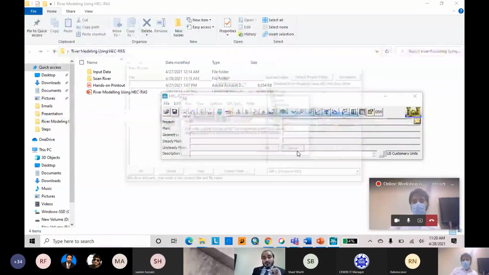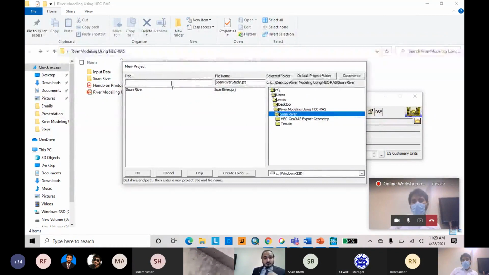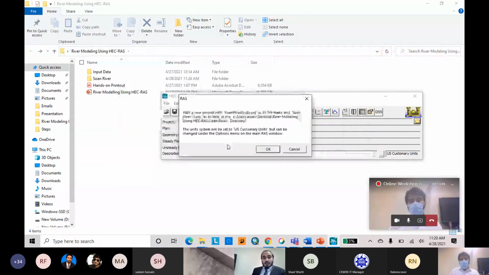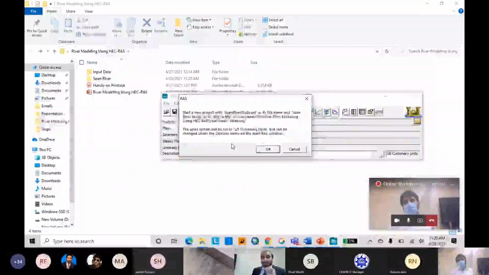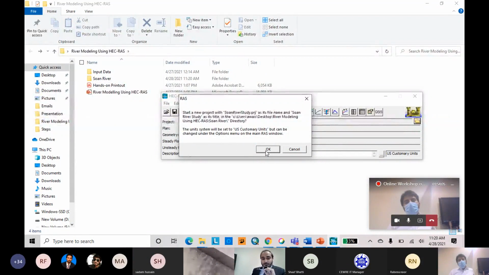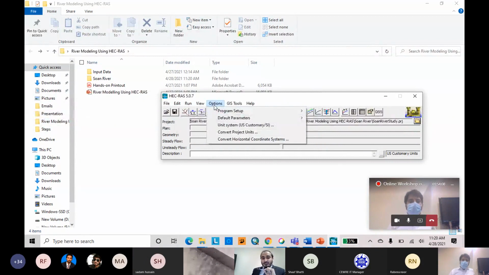Swan study day. Default folder. Here they provide two options for the unit system. The default unit system in HEC-GeoRAS is US customary unit. We will choose the unit which is according to our survey data and our digital elevation model. So we will use the SI unit system.